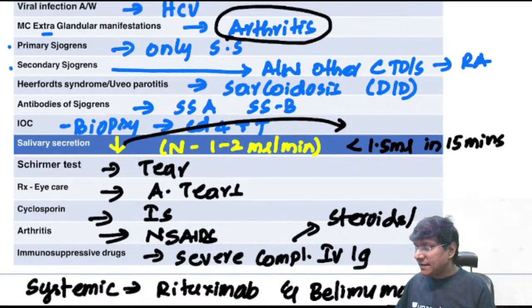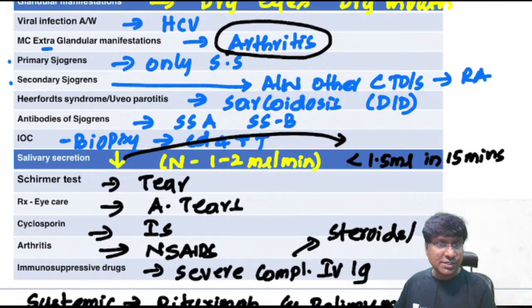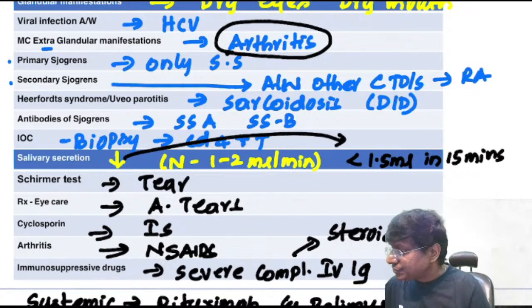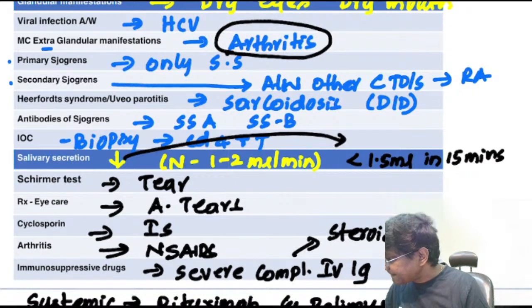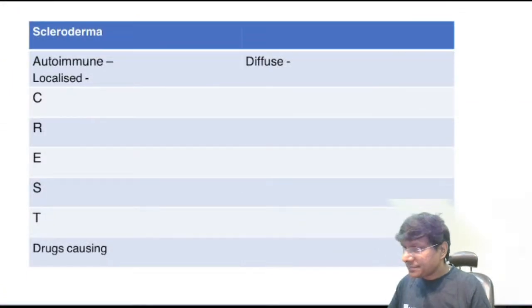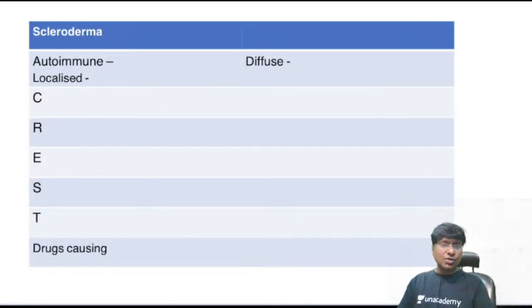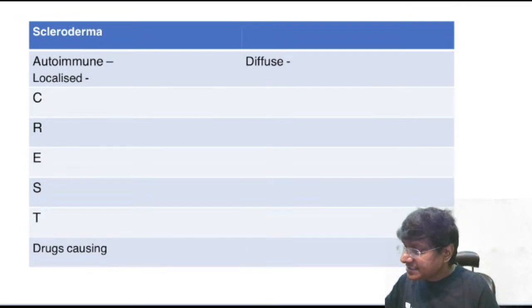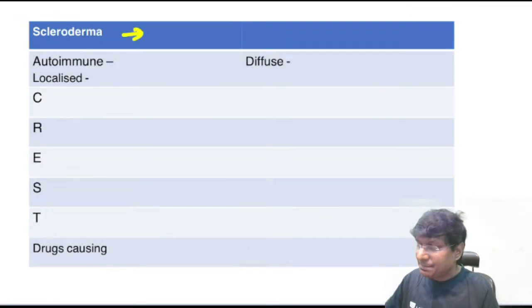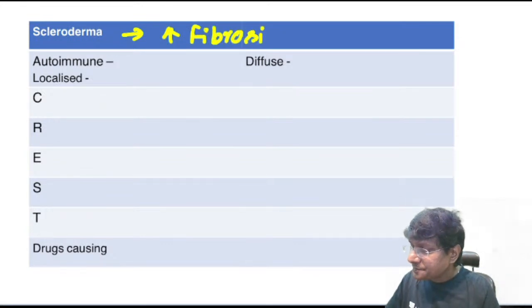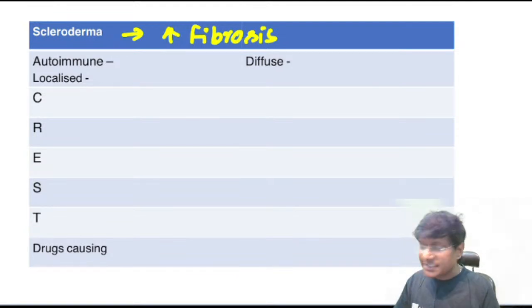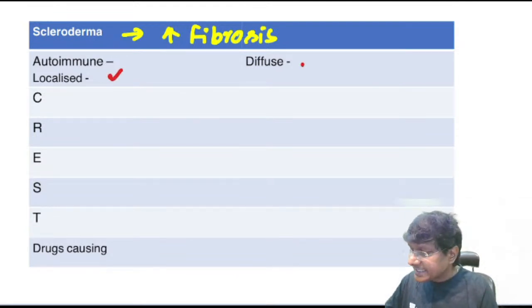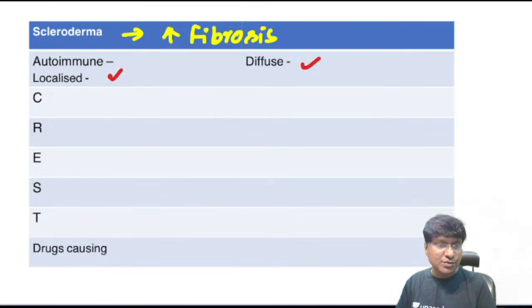Now, after having discussed Sjogren's, another important connective tissue disorder that you need to know is scleroderma. So what happens in scleroderma? In scleroderma, you have the abnormal or excessive accumulation of fibrous tissue in various parts of the body, and accordingly you have two forms of scleroderma, localized and diffuse scleroderma.